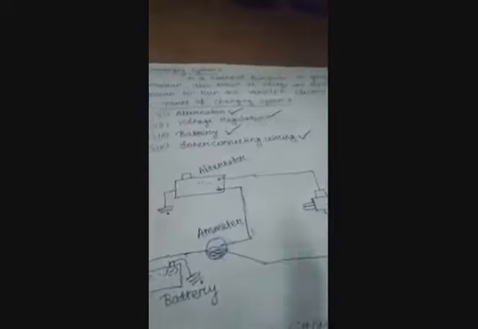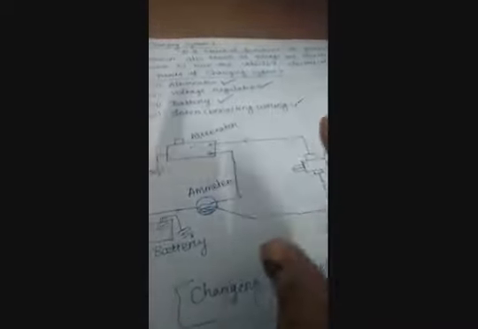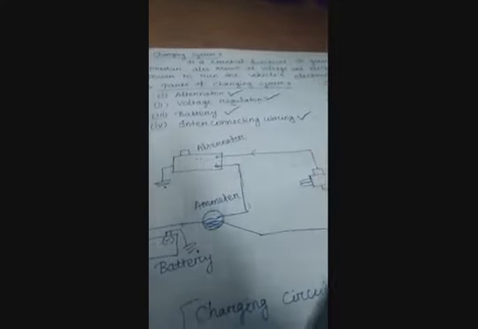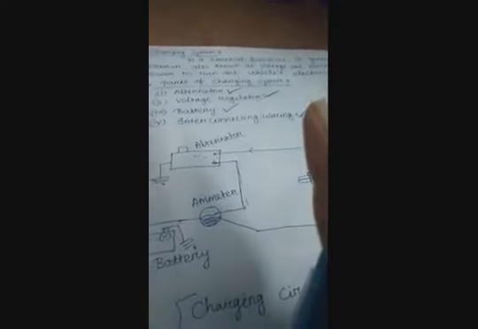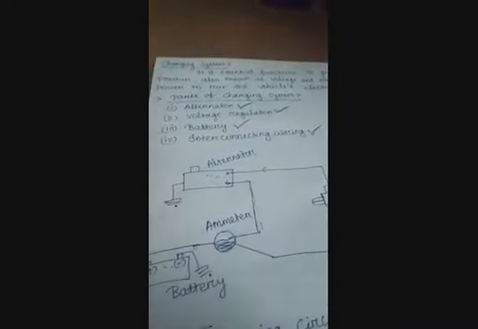So in this class, what did we discuss? First of all, the horn circuit system. Second, the lighting system. Third, the charging system. Understand? Thank you so much.